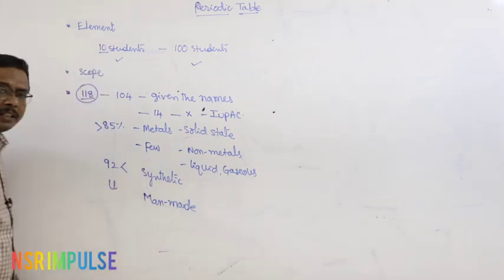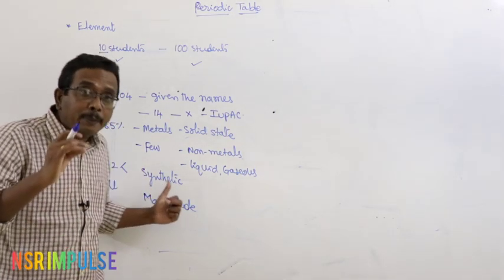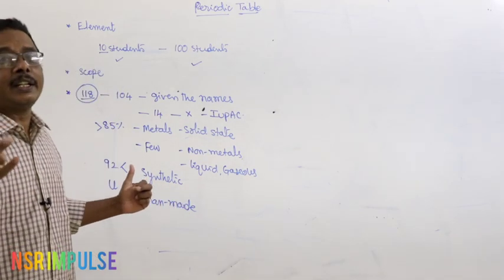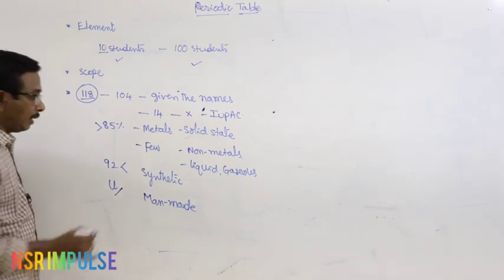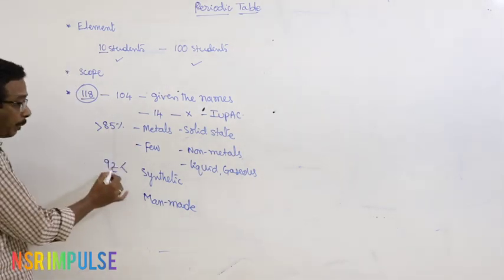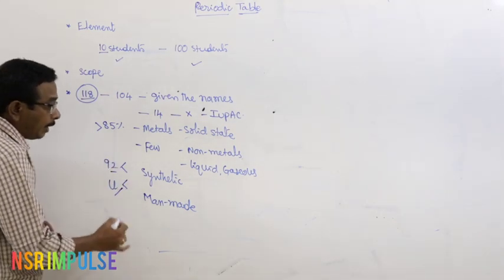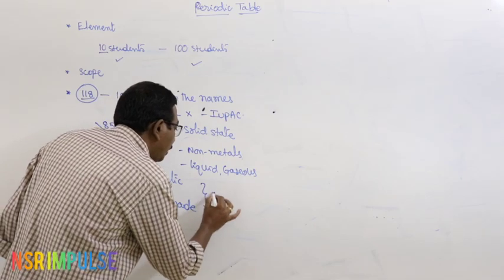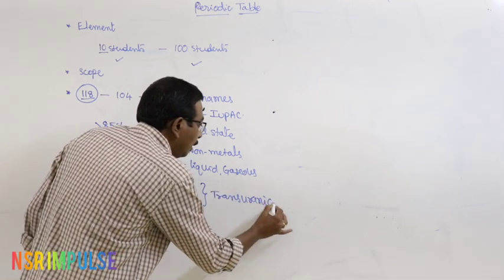What is the meaning of that? They are not naturally occurring elements. They are obtained during the radioactive disintegration of the element uranium. As a result, the elements beyond atomic number 92, or beyond uranium, are known as transuranic elements.